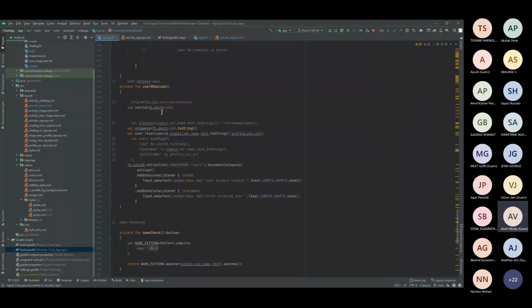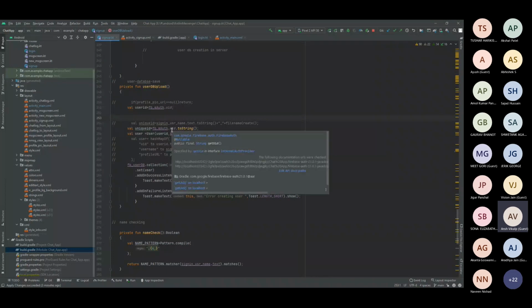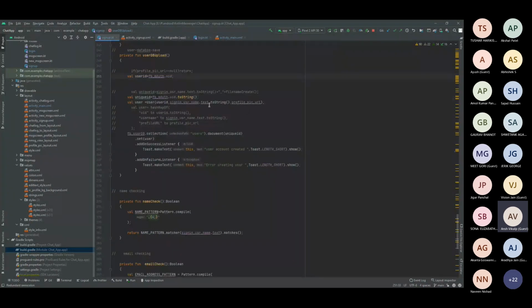So whenever the particular user uses the dot get instance function, it will get a UID. Okay, that user ID I'm assigning to the user ID and converting it to get the unique ID. I'm just using FB, as you can see, fbmot UID dot toString, converting to toString, and then uploading the profile pic URL. As you can see here, user is equal to user ID. The user ID is the unique ID.